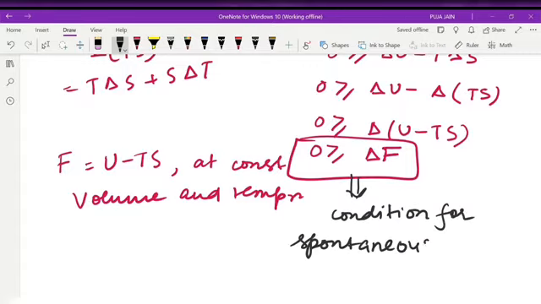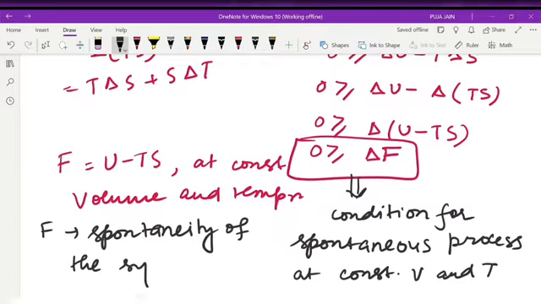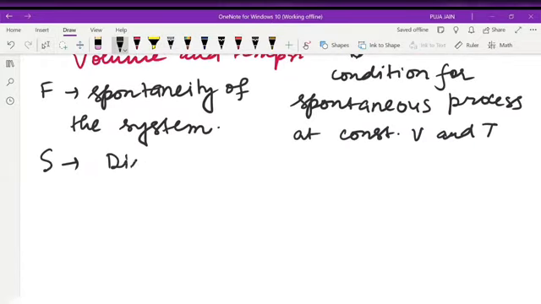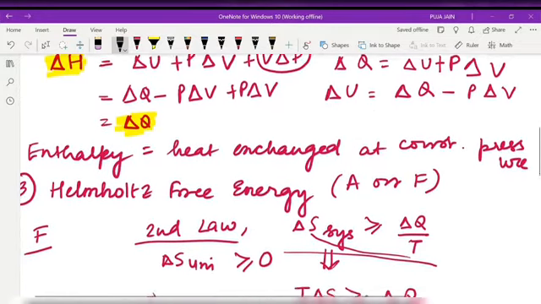For spontaneous process at constant volume and temperature, F gives us the measure of the spontaneity of the system. Many people have a misunderstanding. They think that entropy S gives the spontaneity of the system. No, entropy S gives the disorderedness of a system. If entropy S is increasing in any system, that means its disorderedness is increasing. Okay. So this is our Helmholtz free energy.